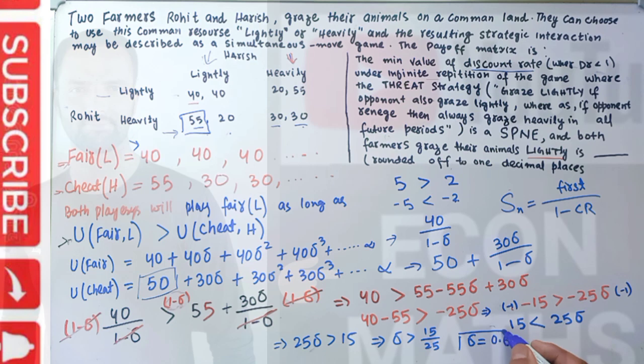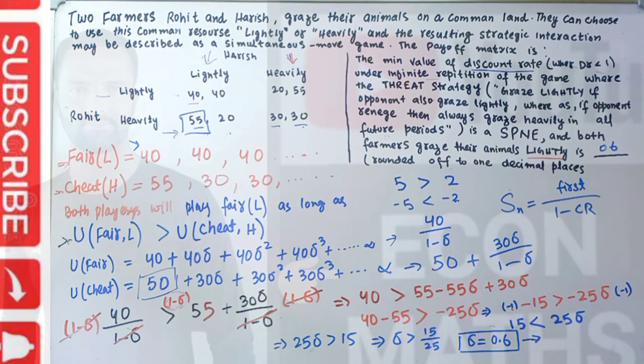And what does this discounting factor tell us? Here we have 0.6. This discounting factor tells us both players need to care about the future, or the next stage of the game, at least 0.6 times as much as today. This is the essence of this discounting factor. I hope I make myself clear in this video.